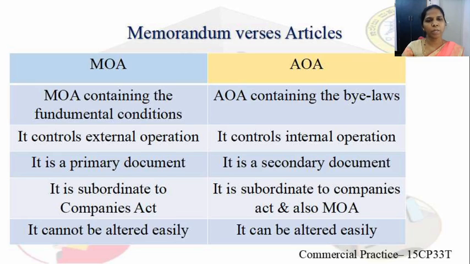So memorandum is a primary document for the formation of the company, whereas articles is a secondary document for the formation of the company. Memorandum is subordinate to the Companies Act, whereas articles is subordinate to the Companies Act and also the Memorandum of Association.